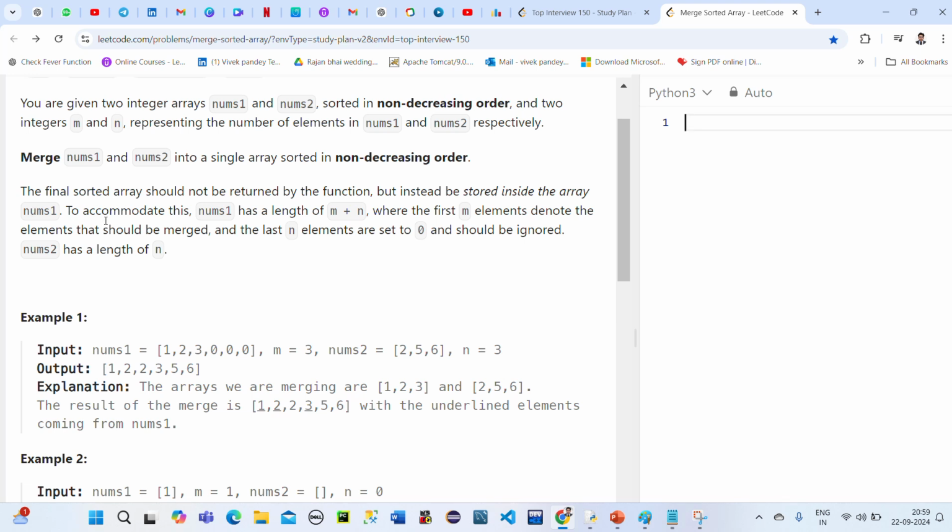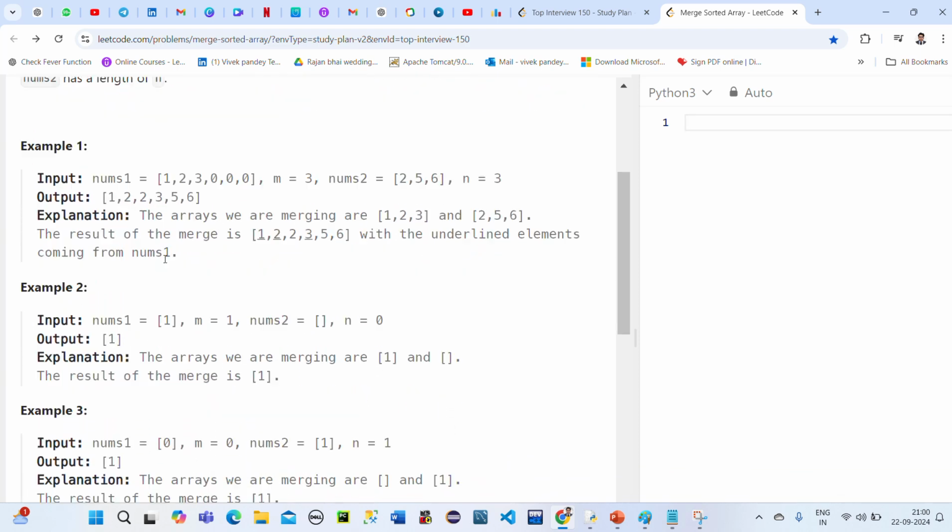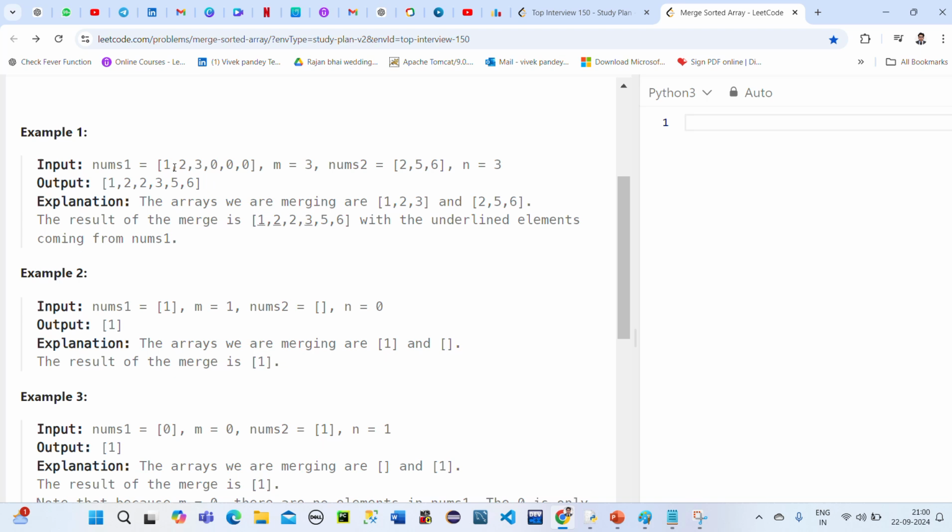To accommodate this, num1 has a length of m plus n, since we have to add both into num1 only, where the first m elements denote the elements that should be merged, and the last n elements are set to 0. So the extra slots are zeros. This is about the question statement, and let's see the example here. The input is num1 is 1 2 3.